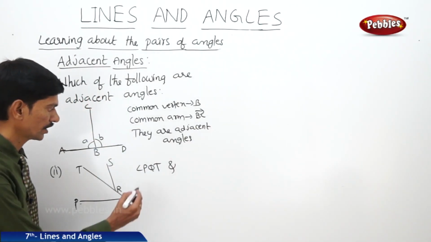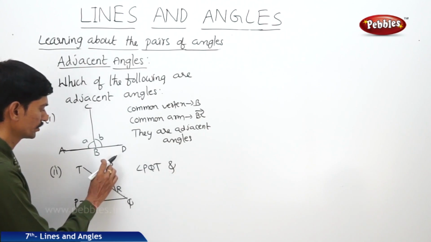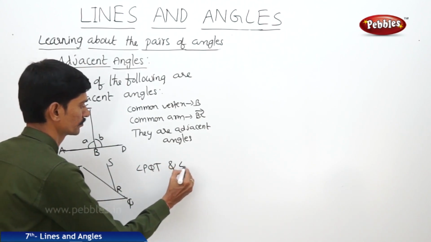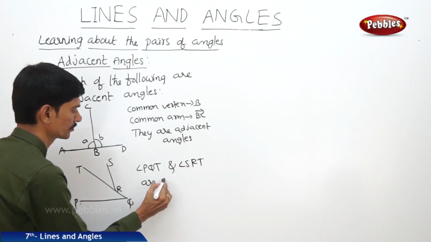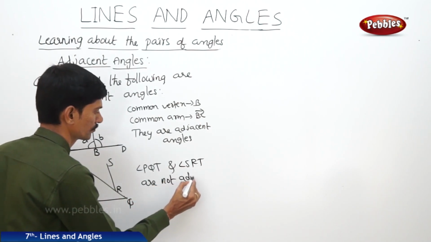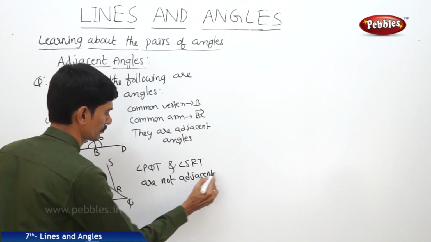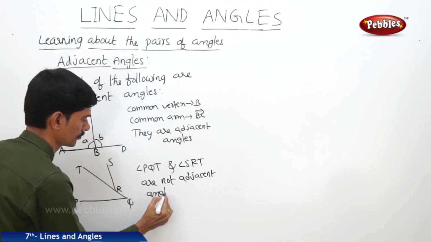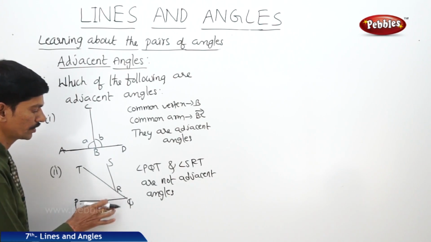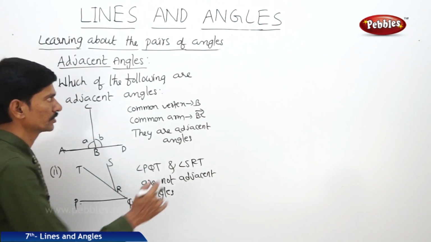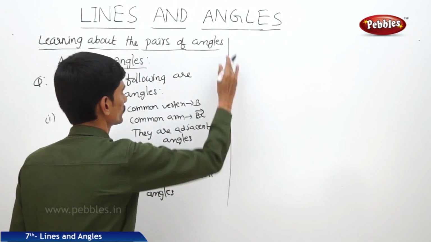Repeat, angle PQT and angle SRT. So they are not adjacent angles, because they do not have any common vertex and they don't have any common arm.